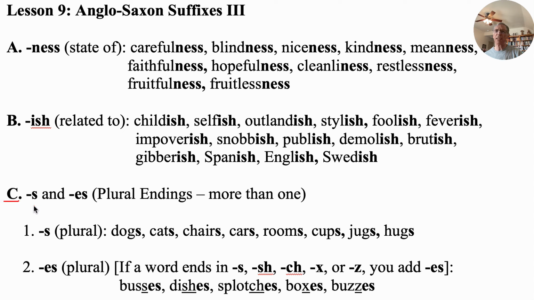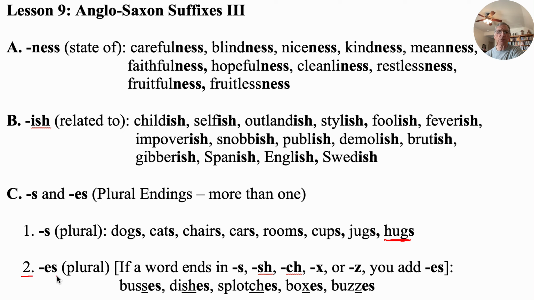C is the S or the ES ending. These are plural endings. Now, plural means more than one, so one plus. It could be two or any number. And the first one we're going to see is S as a plural, as in the word dogs. So we just put the S by itself at the end. Cats, more than one cat. Chairs, cars, rooms, cups, jugs, and best of all, I know we all love hugs, right?